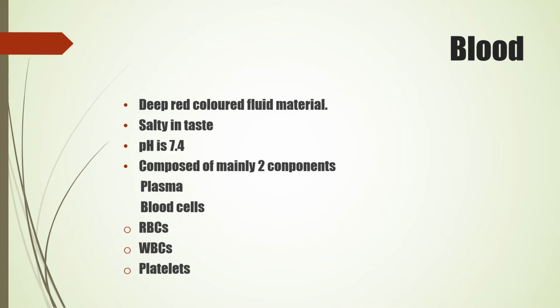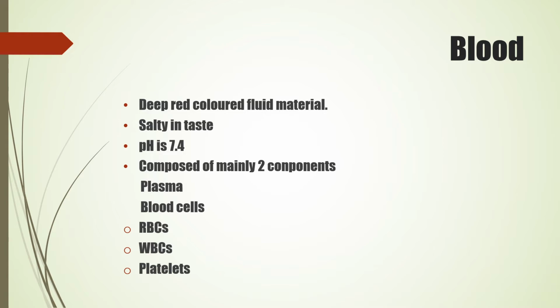Now, after plasma, we have blood cells. Blood cell is also a part of blood. Now, blood cells are of three types. One is red blood corpuscles, which is also called RBCs. Then you have white blood cells, which is also called WBCs. And we have platelets. Let's study the function of and about the red blood corpuscles.